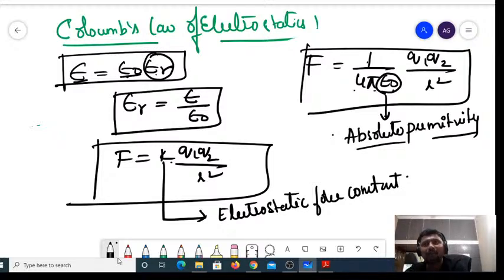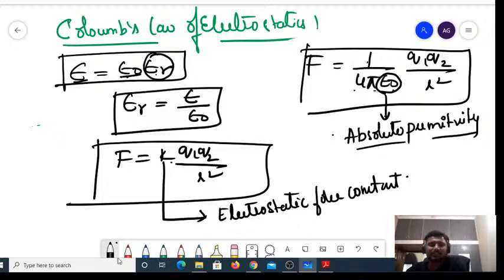It does not have any units and dimensions. Epsilon R, not epsilon naught. Remember, epsilon naught and epsilon both have units and dimensions, but epsilon R, that is relative permittivity or dielectric constant, will never have units and dimensions.